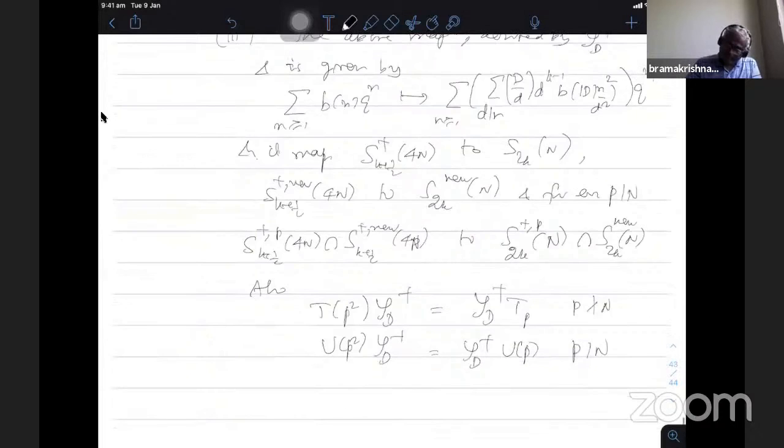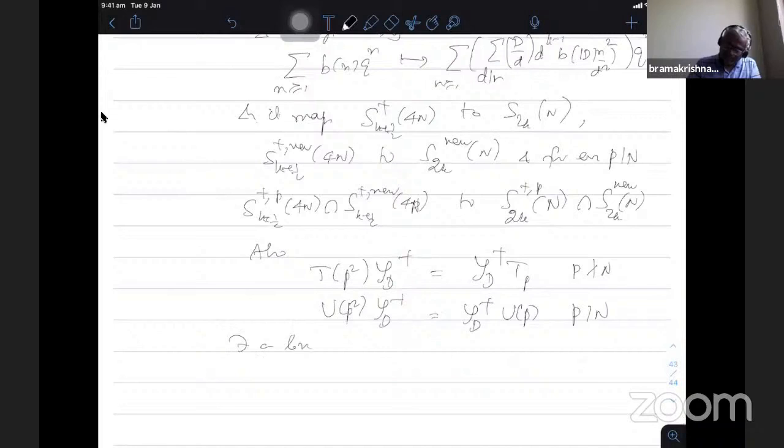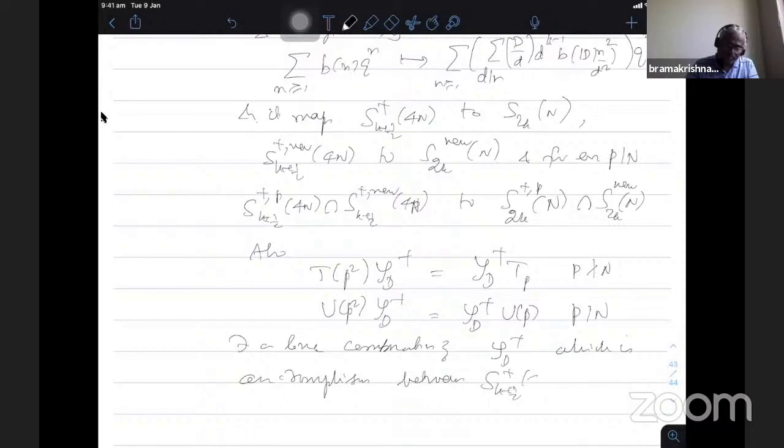And there is a linear combination of SD plus, which is an isomorphism between S_{k+1/2}^{+,new}(4n) and S_{2k}^{new}(n).